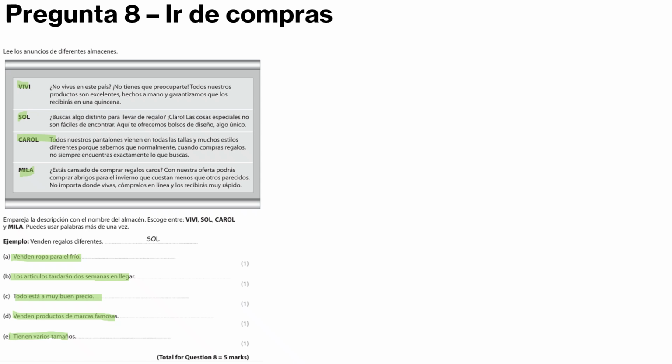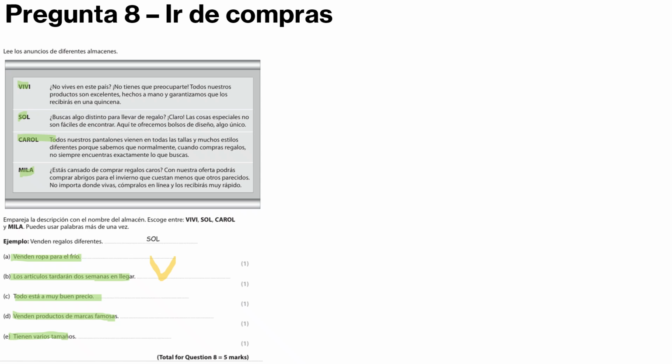But it has in this one. So what we're going to do, as per usual with these questions, is read them one at a time. If they come up, then we write it down. If they don't, then we don't. So let's start with Vivi. So, don't live in this country. No need to worry. All of our products are excellent, handmade, and we guarantee you'll receive them within 2 weeks. So instantly that answers our question, that they could arrive in 2 weeks.